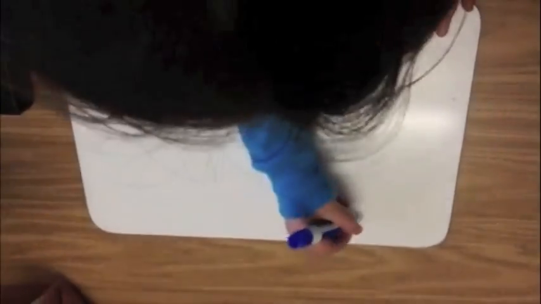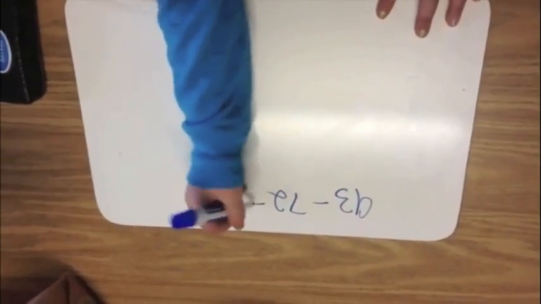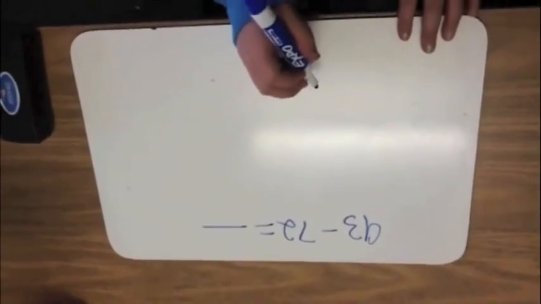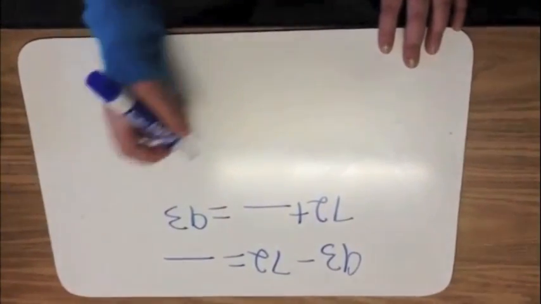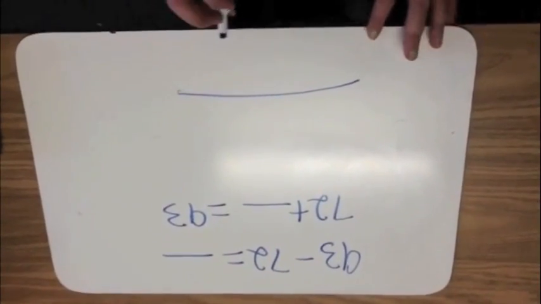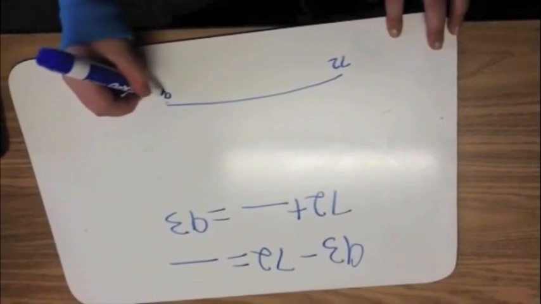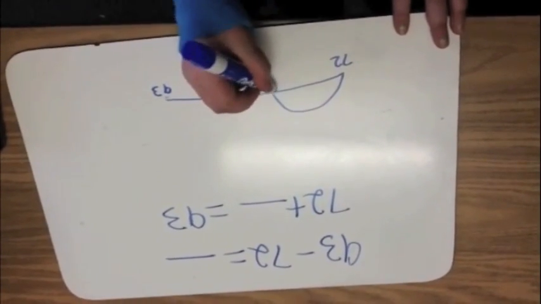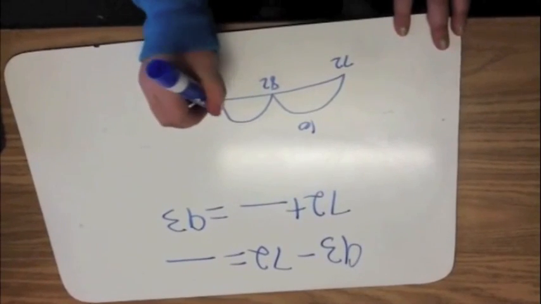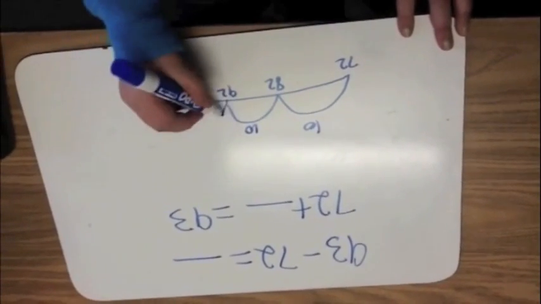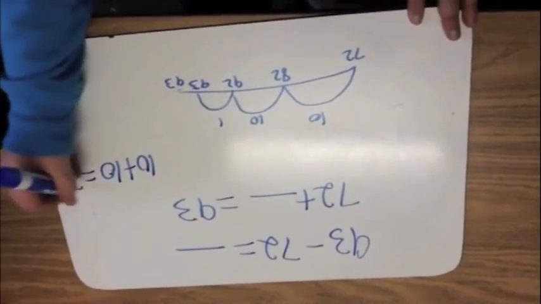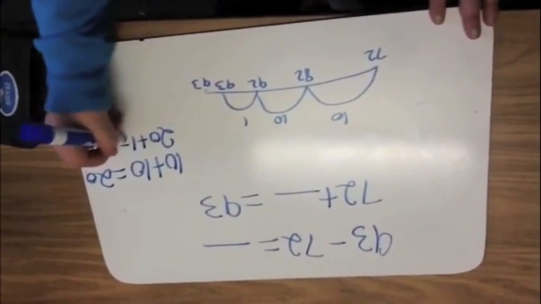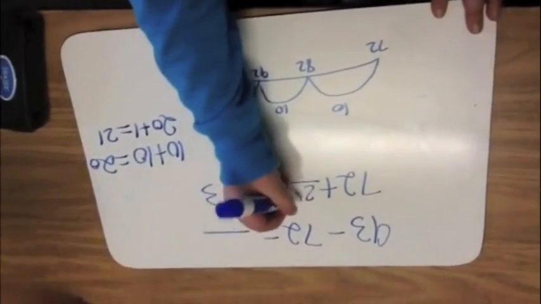Can you explain your thinking on 93 minus 72? 93 minus 72 equals what? So sometimes it's easier to think of it as an addition problem. So 72 plus what equals 93? So I would do my number line to figure out the difference between these two numbers, 72 and 93. So I would do 82, 10, 92, 10, and 93, 1. So I know that 10 plus 10 equals 20, and 20 plus 1 equals 21. So my answer would be 21.